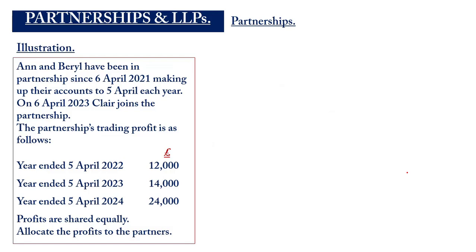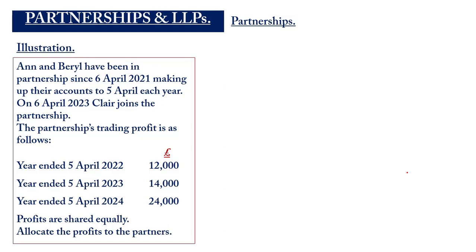Okay. So let's look at this illustration. Anne and Beryl have been in partnership since 6th April 2021, making up their accounts to 5th April each year. Now, on 6th April 2023, Claire joins the partnership. The partnership's trading profit is as follows. The year end to 5th April 2022, the profit was £12,000. The year end to 5th April 2023, the profit was £14,000. The year end to 5th April 2024, the profit was £24,000. The profits are shared equally between the partners.